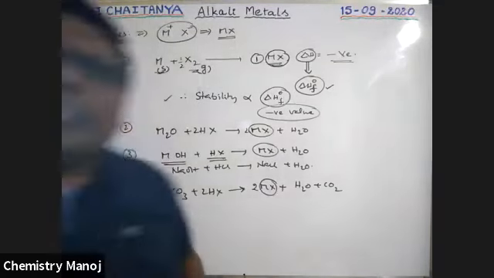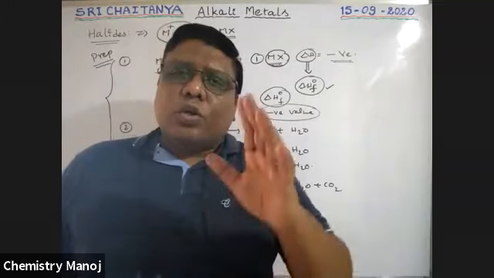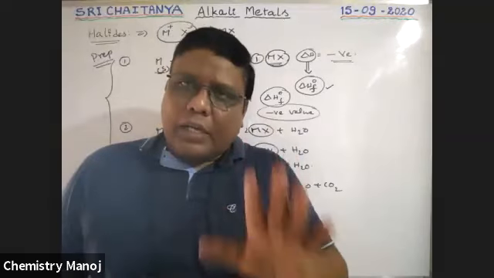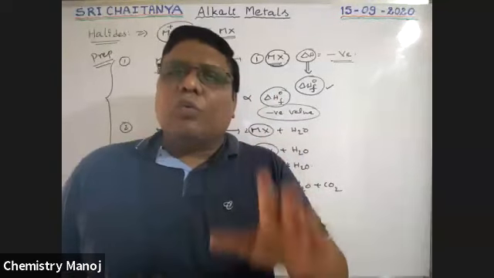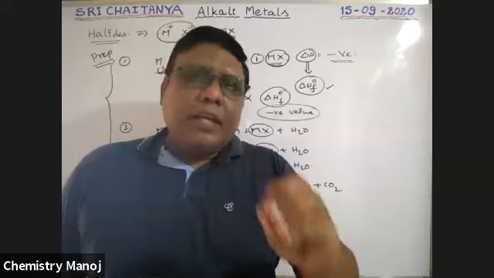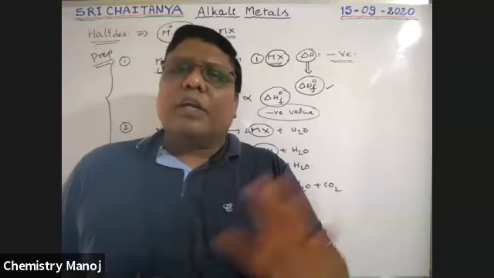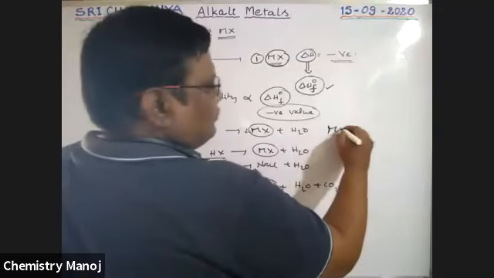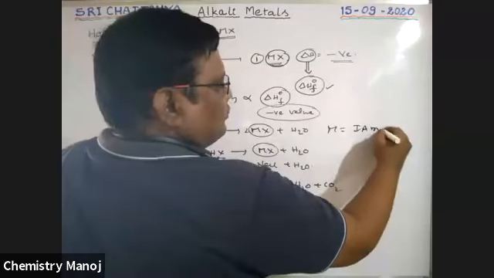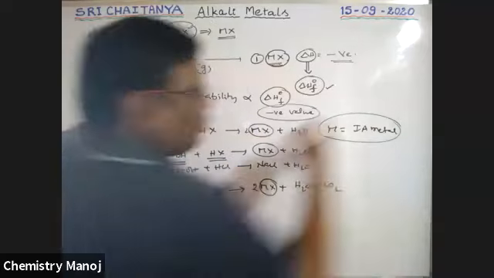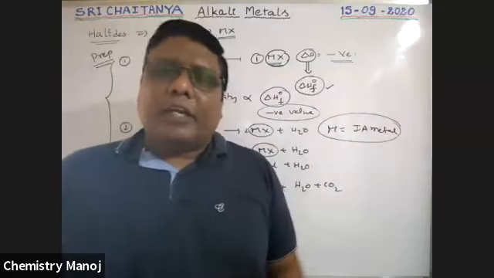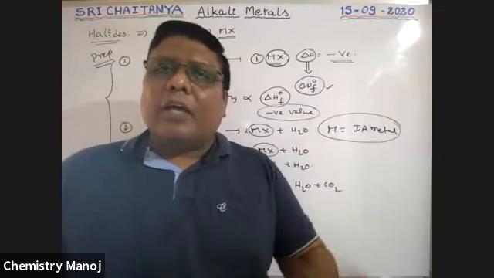Now this is the preparation method, boys. Now what about the stability of these halides? Here M means alkali metal only. We are discussing only alkali metals. Here M is any alkali metal. Don't go for other metals, boys. If other metals are there, I will use that metal directly. So M is nothing but our alkali metal.